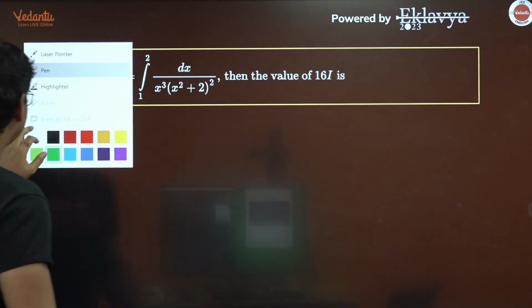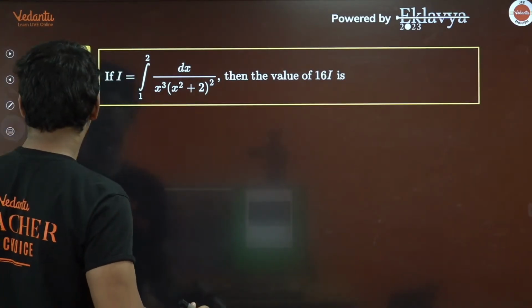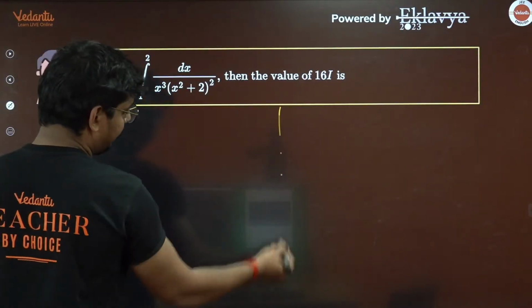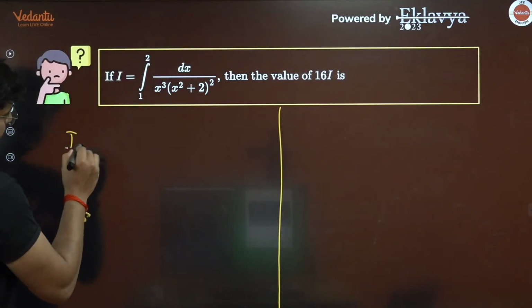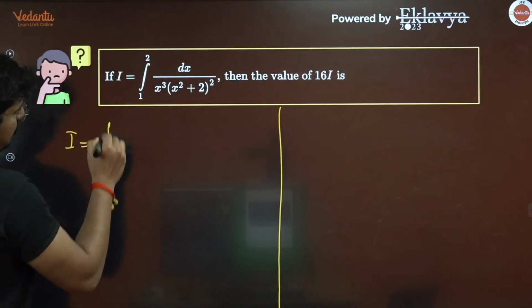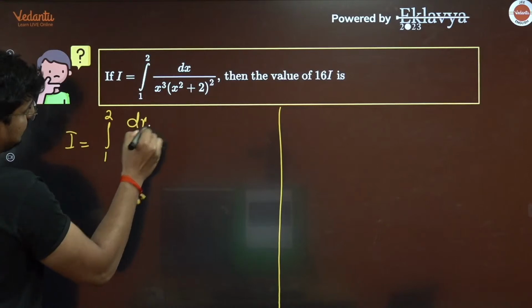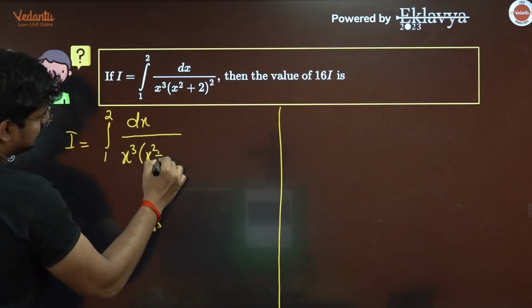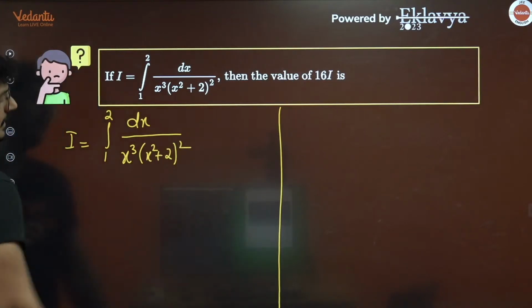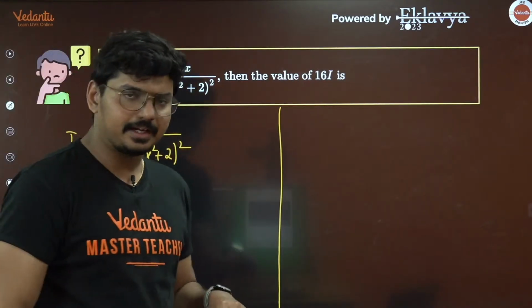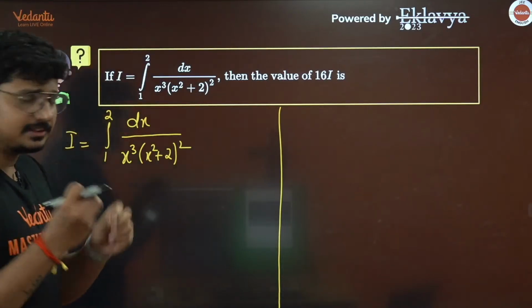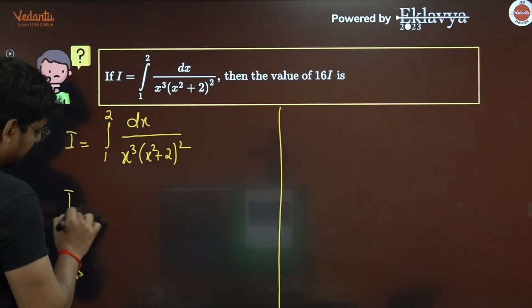So if you observe this, guys, how do we do this one? Let me explain this to you. In this question, now try to understand this. I is given as the integral from 1 to 2 of dx by x cube into (x square plus 2) whole square. This is what is given for you, correct? Now what shall we do? Well, we can actually do the simplification in this way.